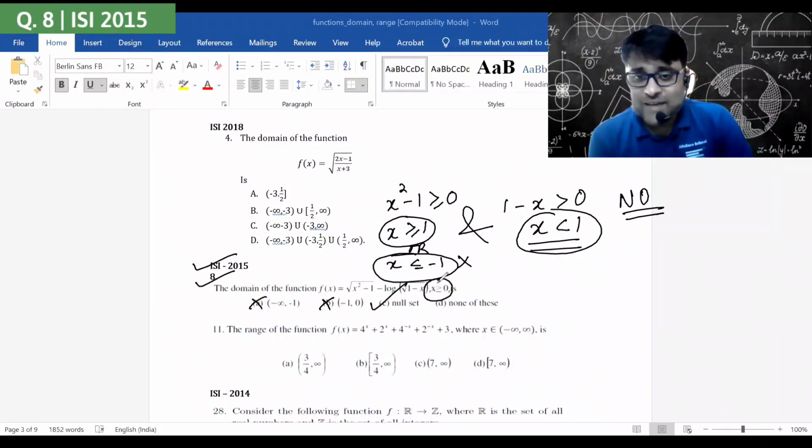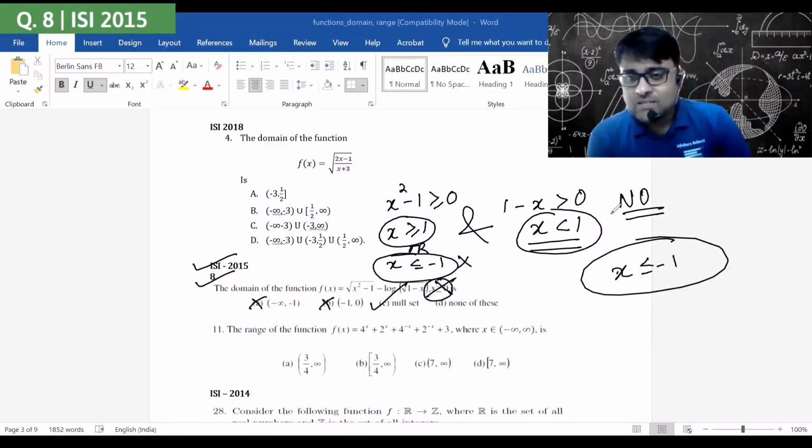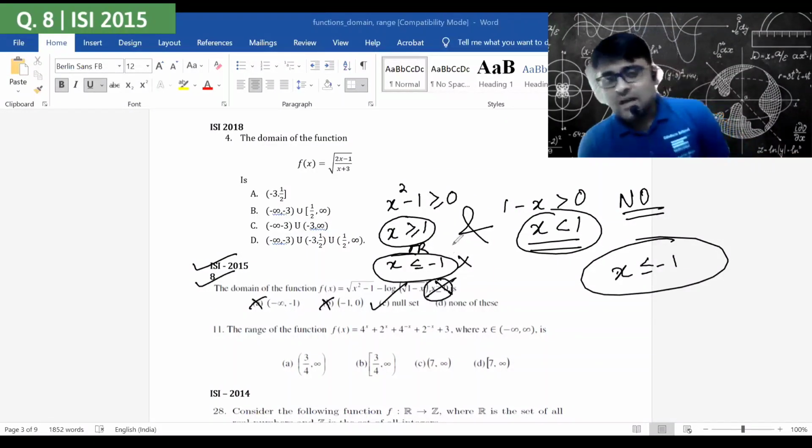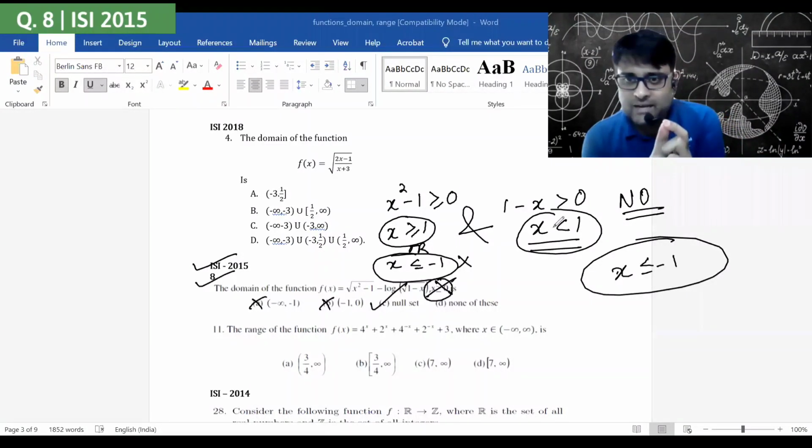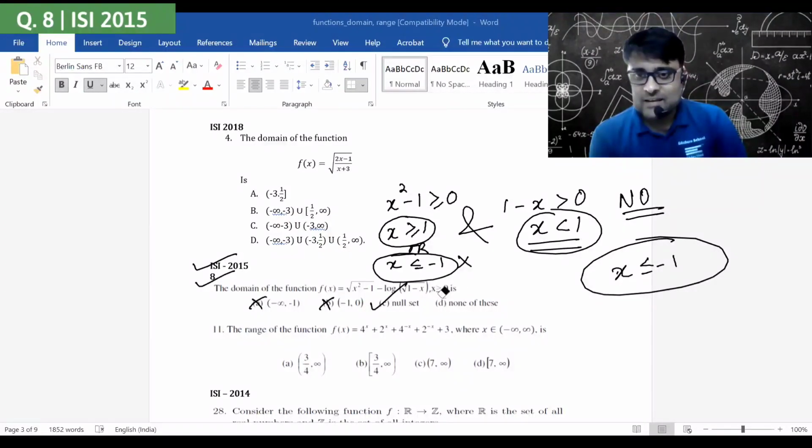If this restriction of x greater than or equal to 0 was not there, then the answer would have been x less than or equal to minus 1, because I would have x less than or equal to minus 1 as a possibility, and x less than or equal to minus 1 and x less than 1 both combined will give me x less than or equal to minus 1. Therefore, because this is the condition greater than or equal to 0, I have null set as the domain. Answer is C.